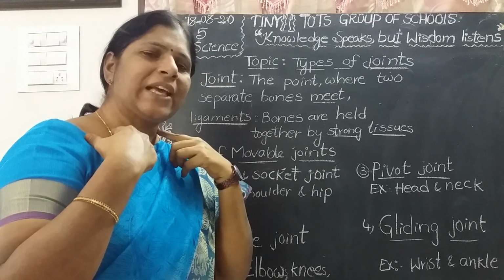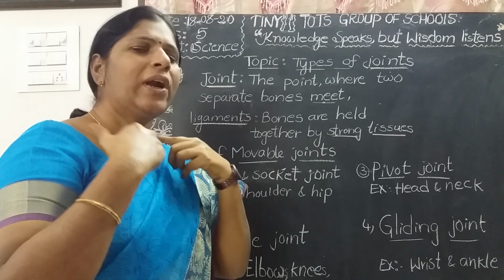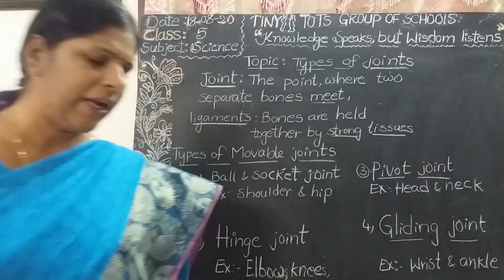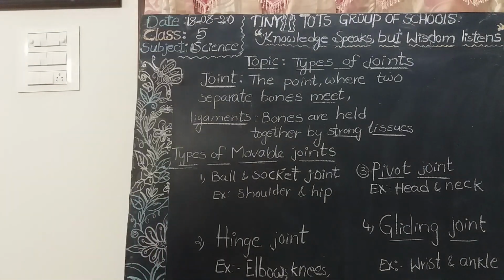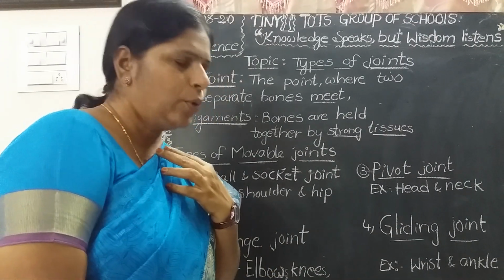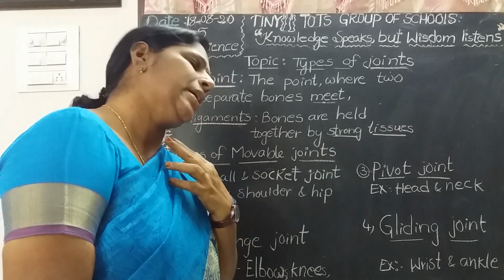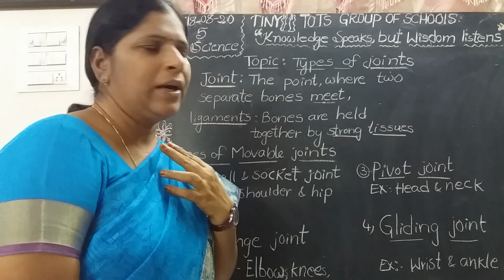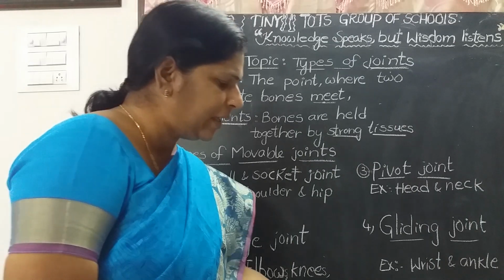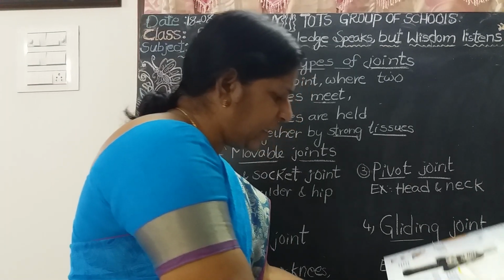Okay, now dancers can move their head in all directions, like this. So a pivot joint allows movement in the upward direction, backward direction, and sideways. So where is the pivot joint present, between the head and neck?